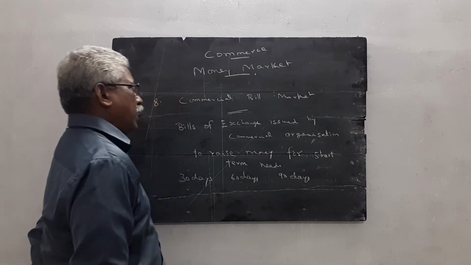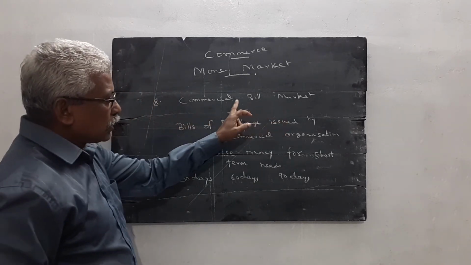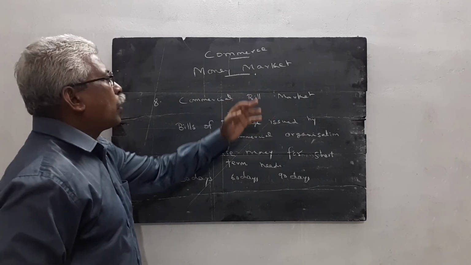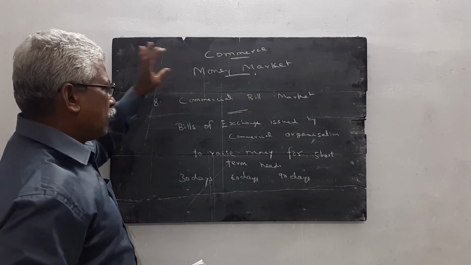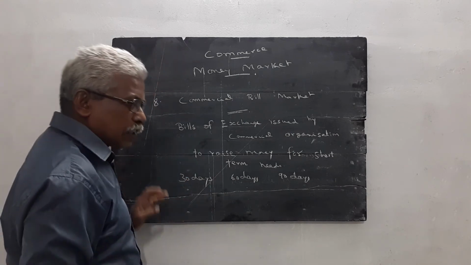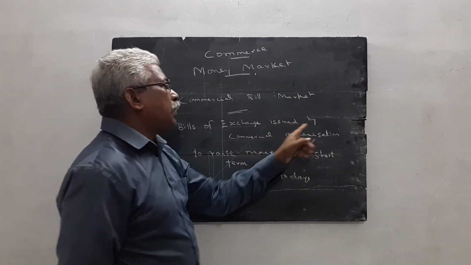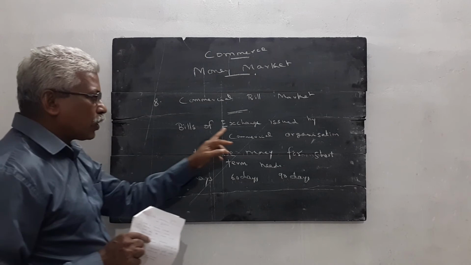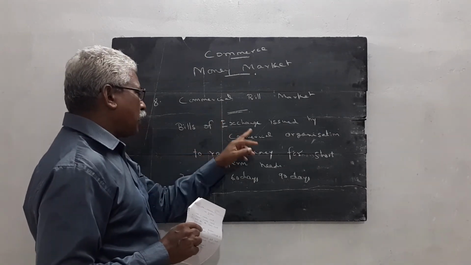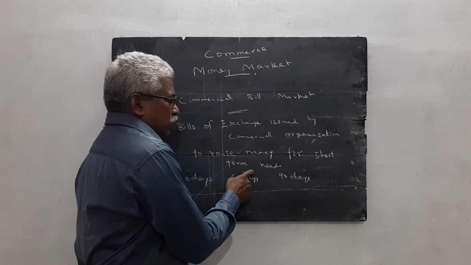Once again I explain. Commercial bill is one of the instruments used in the money market. It is just like a bills of exchange, issued by the commercial organization. What is the purpose of issuing the bills of exchange? The purpose of issuing the bills of exchange is to raise money for short-term needs.